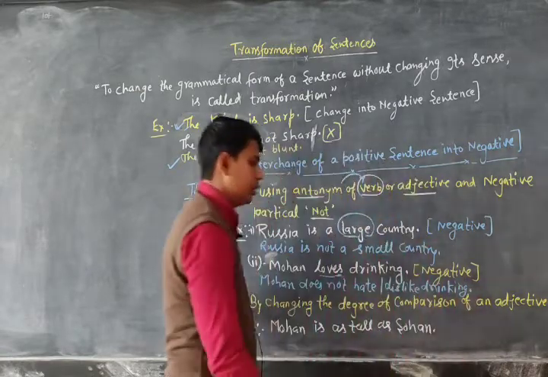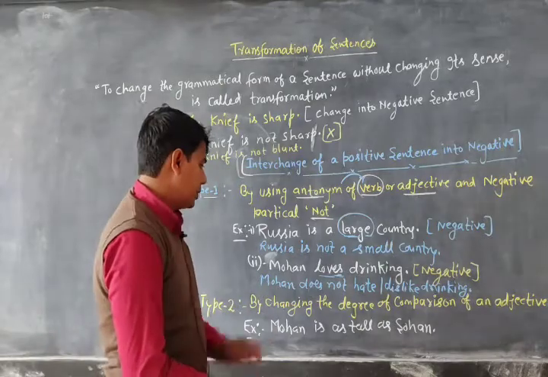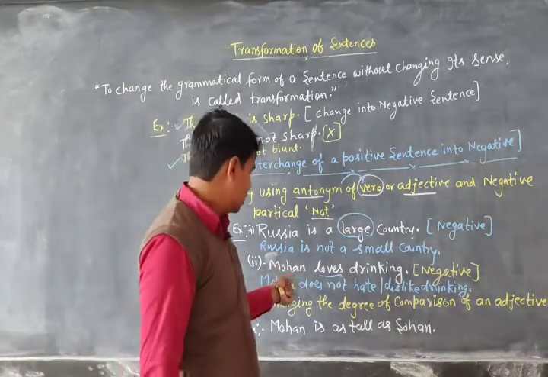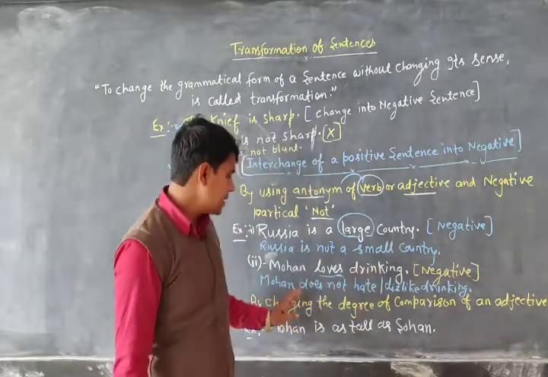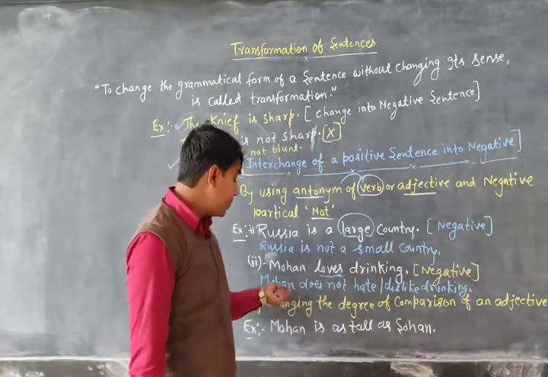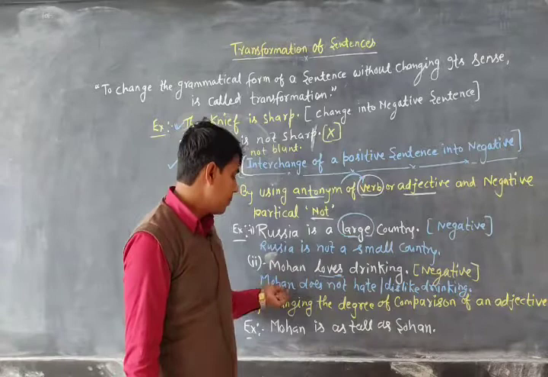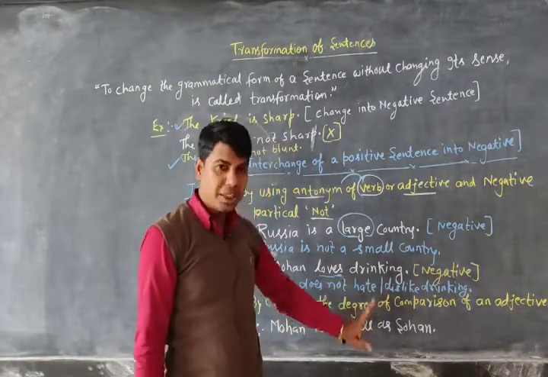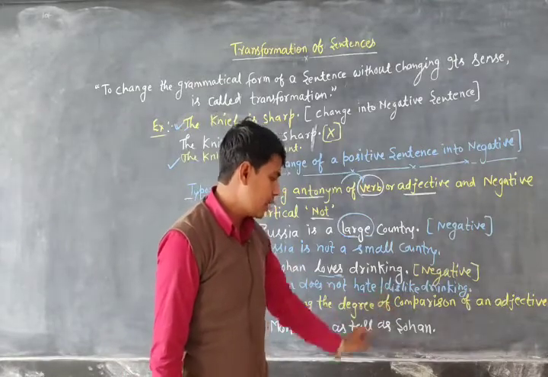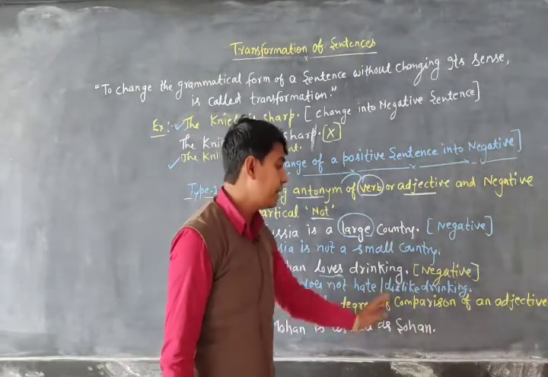Drinking. Okay, so in the first sentence we have the sentence Mohan loves drinking, and in the second sentence it is changed into negative, but the meaning is the same as above. Mohan does not hate or dislike. You can use either of the two verbs. So Mohan does not hate drinking.